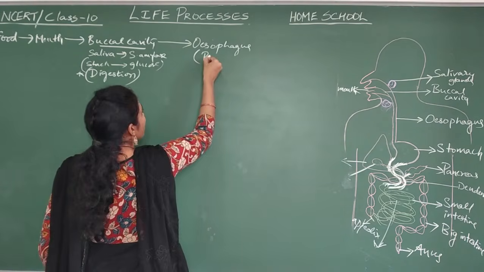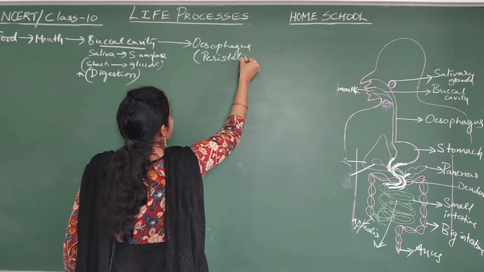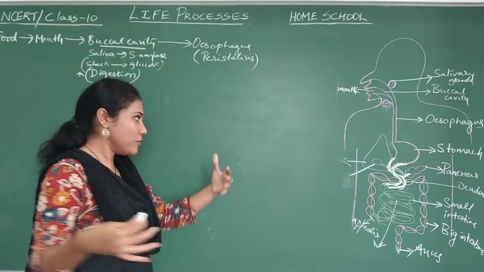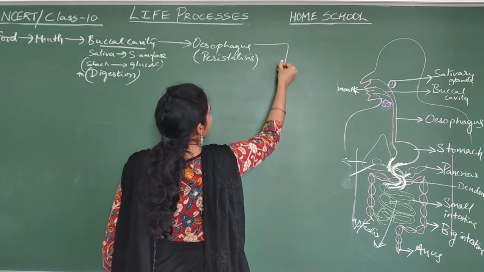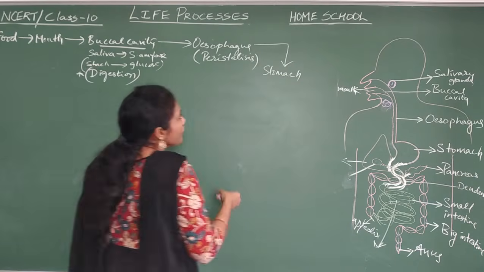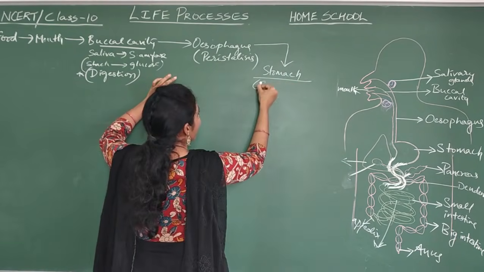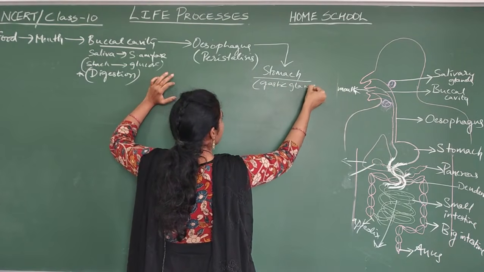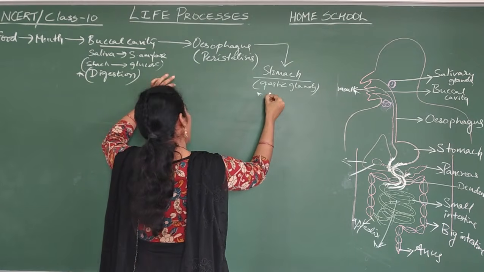So here you have to remember a word called peristalsis, rhythmic contraction and relaxation, so that food moves downwards. From the esophagus the food moves to the stomach. Here also a lot of action is going on. Here you have gastric glands, isn't it? And it is secreting three things. One is what? Pepsin.